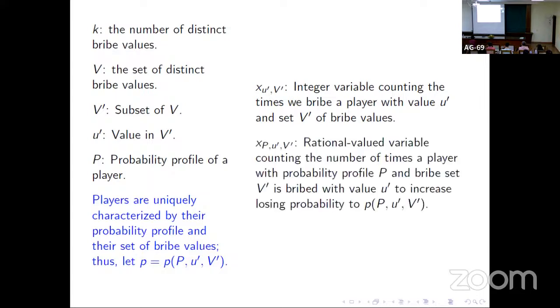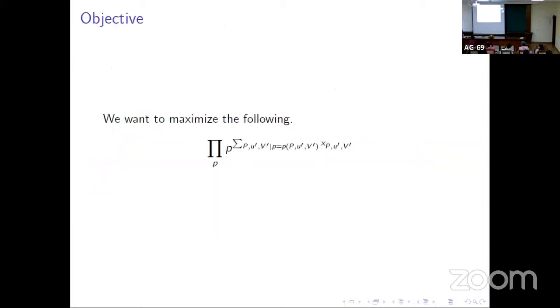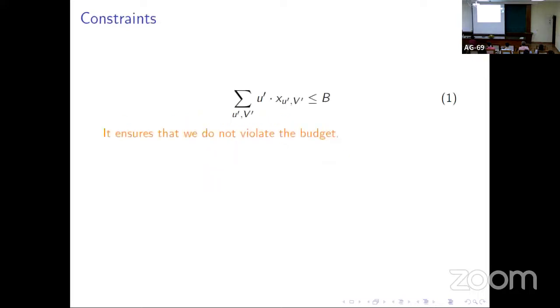And for every such triplet, we have this variable x p u prime v prime, which is a rational valued variable counting the number of times we are using this bribe value u prime corresponding to the probability profile p and this set of bribe values v prime. And we want to maximize this objective. This objective captures how many times we are using the bribe value u prime, and the probability p is the probability corresponding to that, and we are multiplying those. We want to maximize this, and these are the constraints.